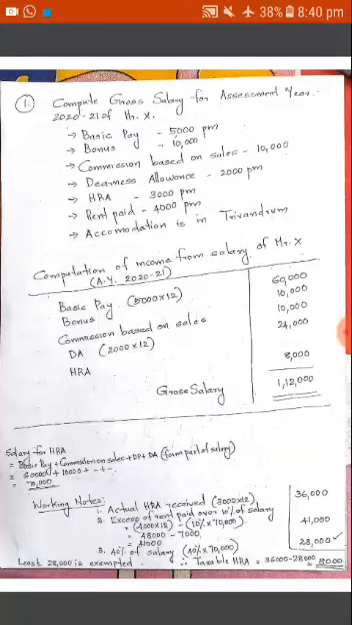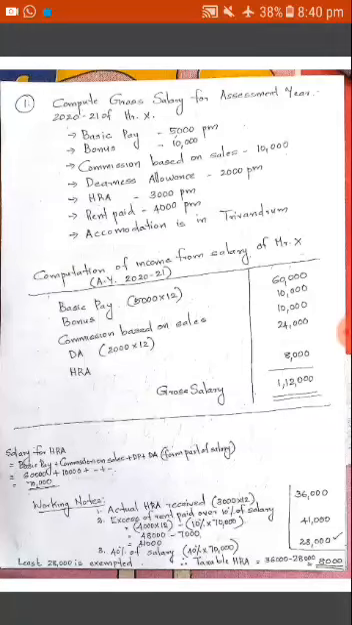First item, basic pay. It is already given in the question, 5,000 per month. So we multiply by 12, which means the total is 60,000. Then bonus, commission based on sales, dearness allowance. These are all items which are included for the computation of gross salary.